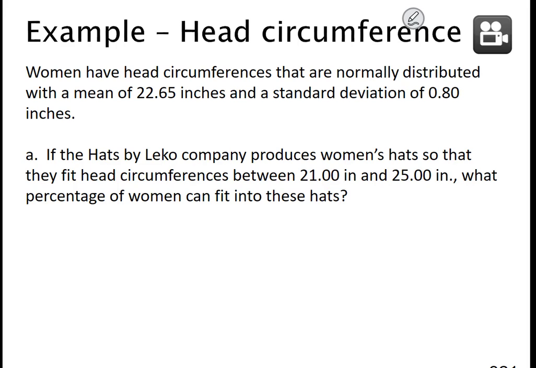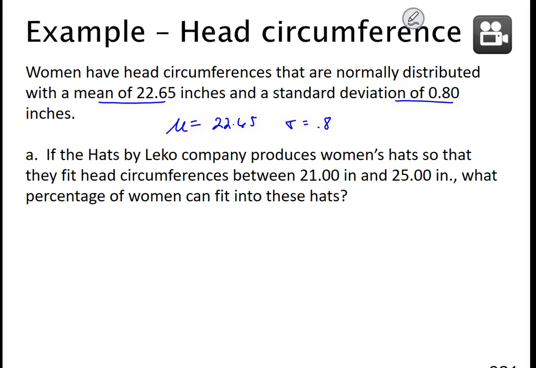Women have head circumferences that are normally distributed with a mean of 22.65, standard deviation of 0.8 inches. As always, I encourage you to write that down. Mu is 22.65 and sigma is 0.8 or 0.80.